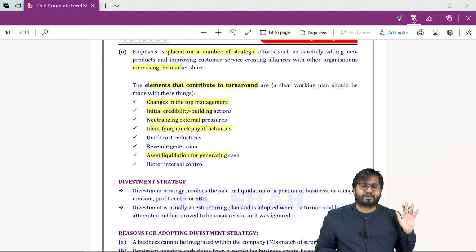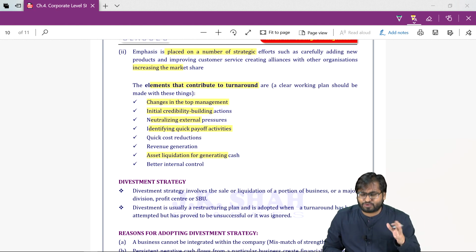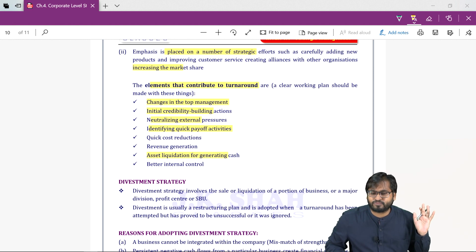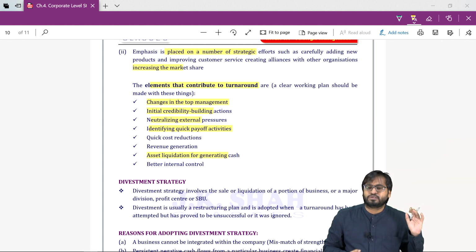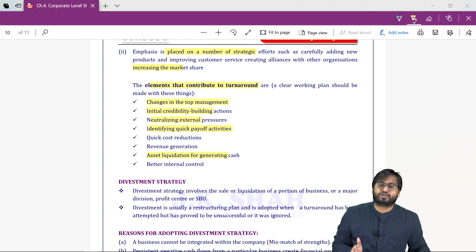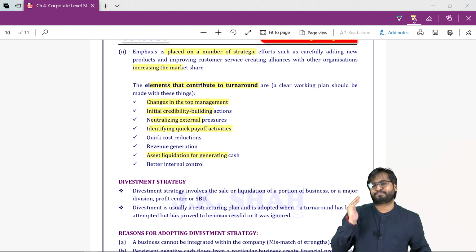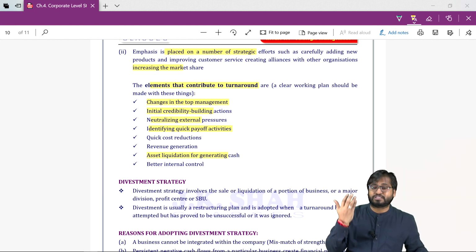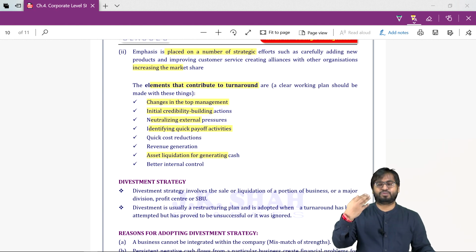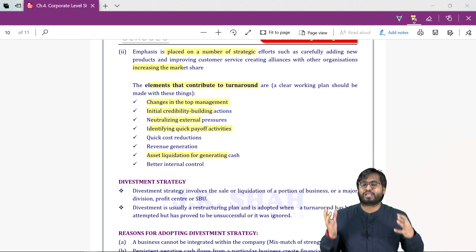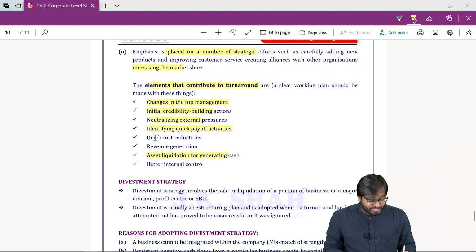Bankers, okay, take your money, go. Suppliers, out of 10 suppliers, 4 will be paid off immediately. Take your money, go. We don't want such suppliers. We will request the labor union to stay committed to us. We will give them their salaries, we will give them their dues, but give us some time. We will try to convince them. Pay them half wages now and tell them half wages will be paid in some time. Ask for some time. That is identifying quick payoff activities. Reduce your cost.